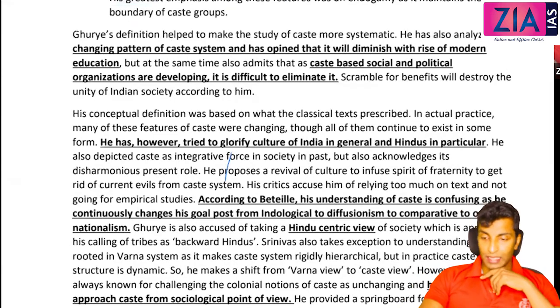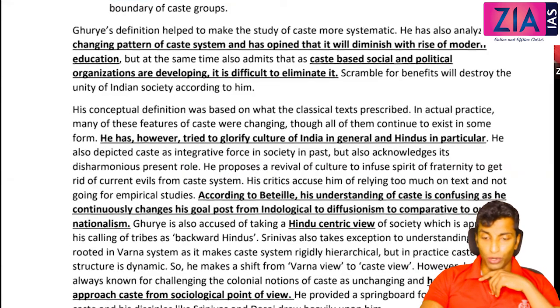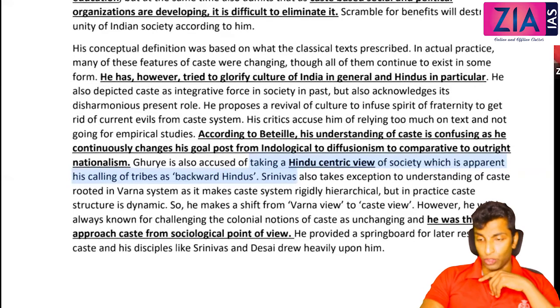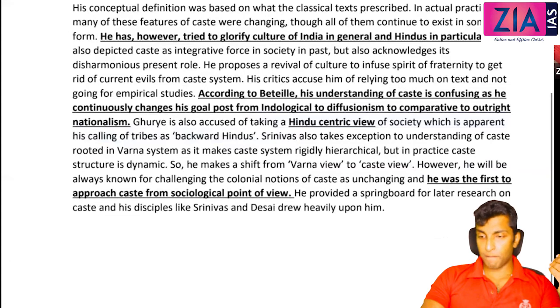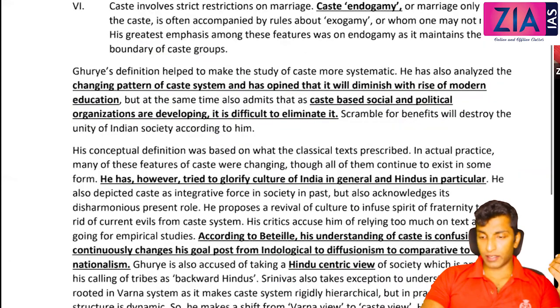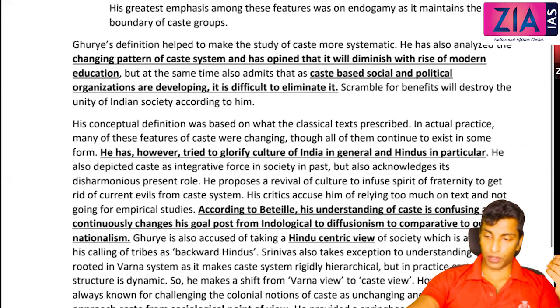Okay, so that is there. And now these are criticisms. He tried to glorify the culture of India, a Hindu-centric view. All these are criticisms that you can just read and you will understand. I have underlined all the important points that have to be there in your answer. Apart from that, whatever is underlined here, try to incorporate in your answer.